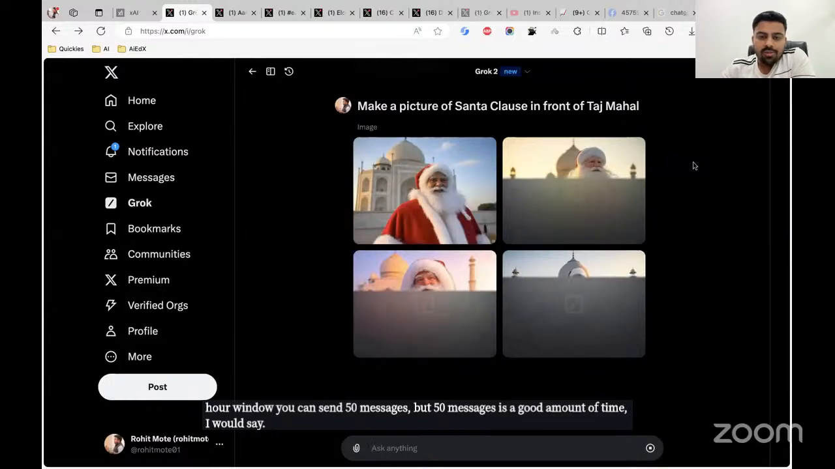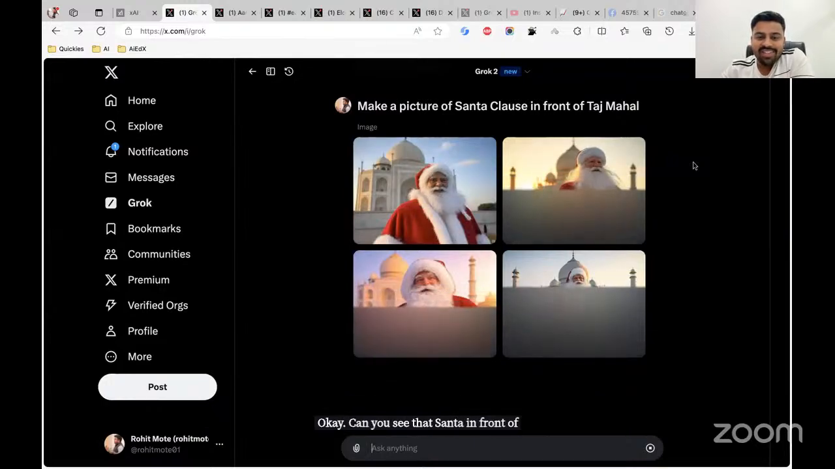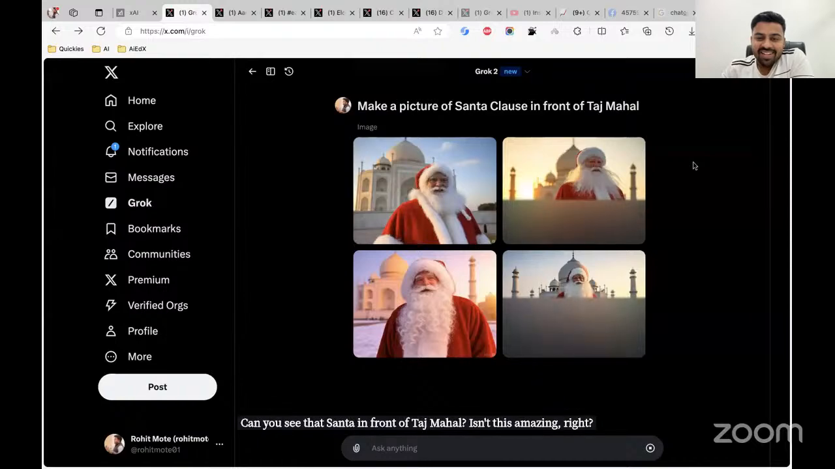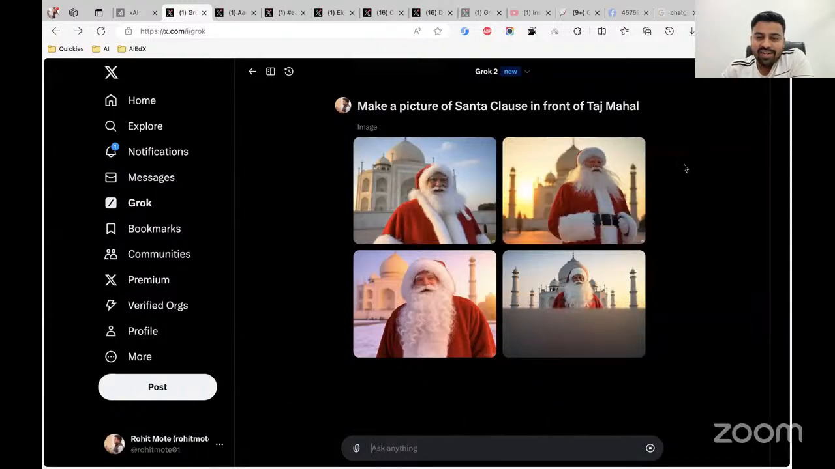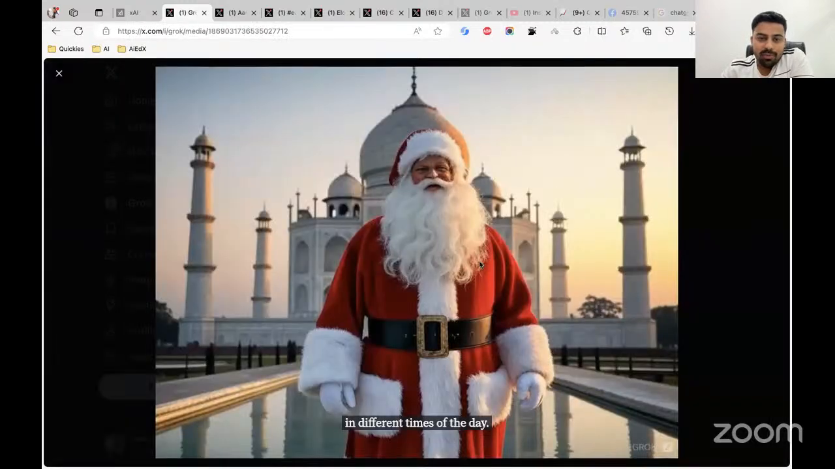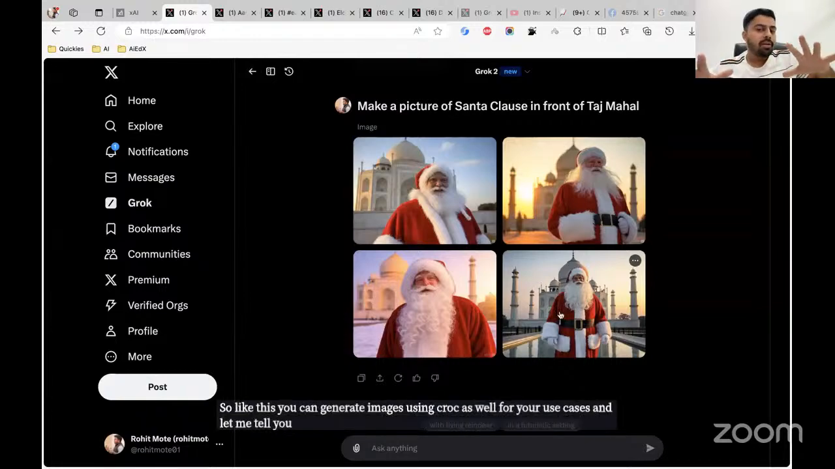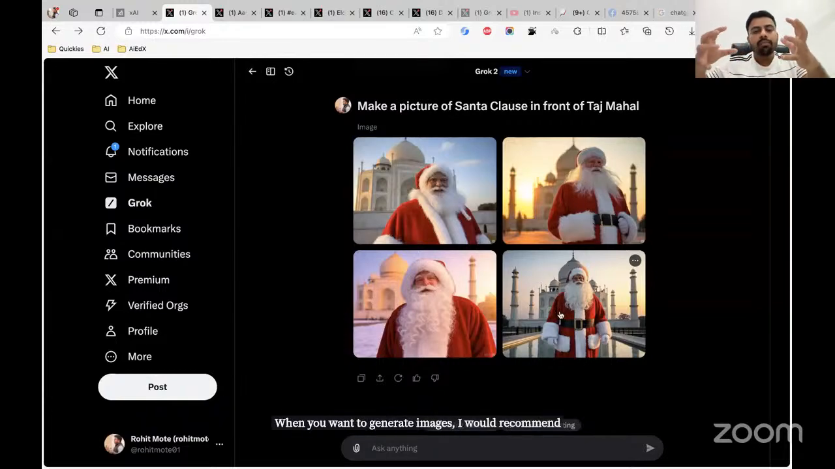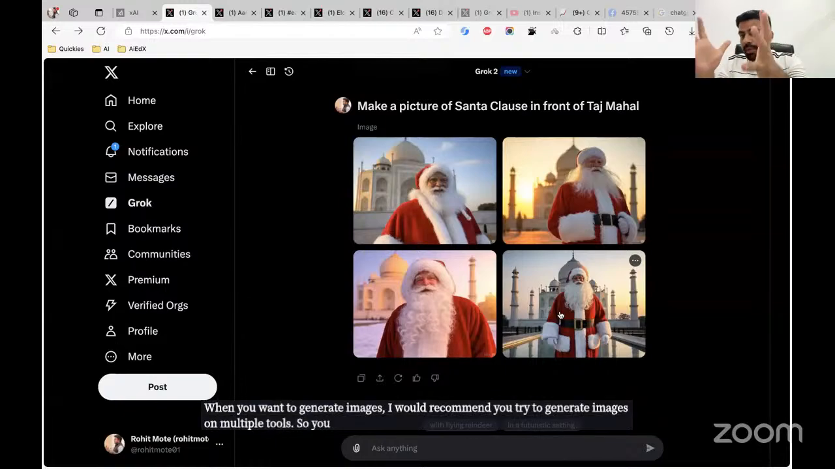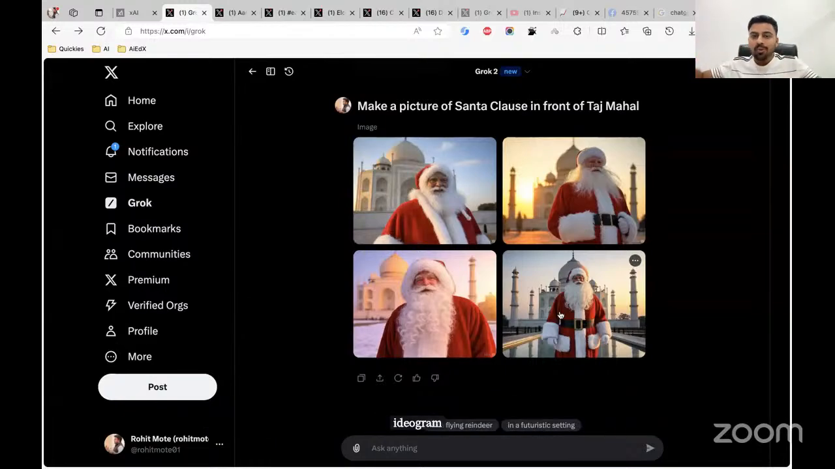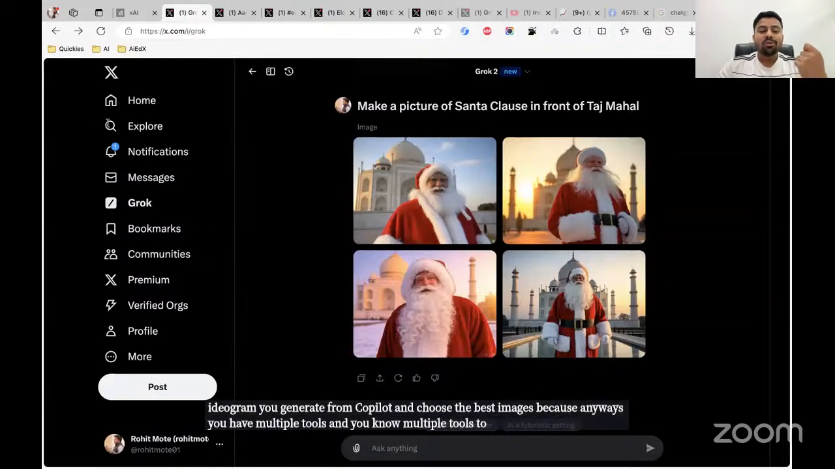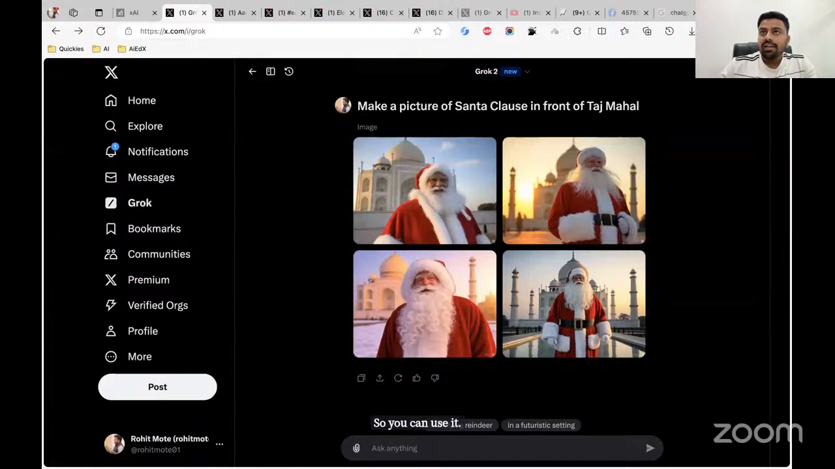Okay. Can you see that? Santa in front of Taj Mahal. Isn't this amazing, right? In different times of the day. This is beautiful, right? So like this, you can generate images using Grok as well for your use cases. And let me tell you, when you want to generate images, I would recommend you try to generate images on multiple tools. So you generate from Grok, you generate from Ideogram, you generate from Copilot, and choose the best images, because anyways, you know multiple tools to generate images, right? So you can use it. So this is the third use case.